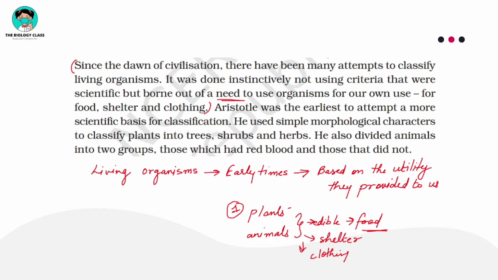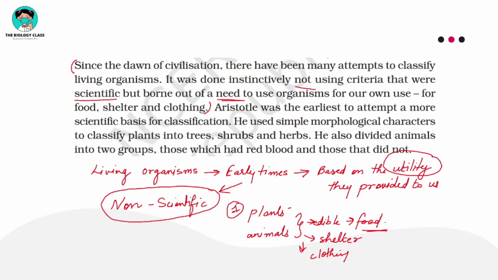And what you can find out here is that this is not a scientific basis of classification. So the classification system in the early times was non-scientific. It was based on the utility which they provided to us. Like some plants were edible, so they were classified as food giving plants, food giving animals.